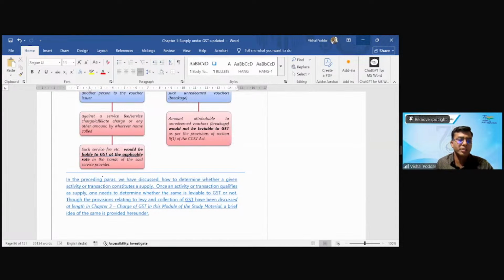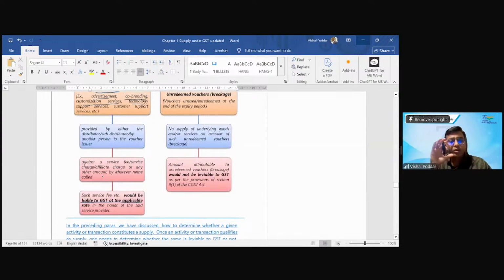Now I'll give you a practical example. If you see any voucher, on the face of the voucher, many times some branding or some caption relating to some other brand is given. It means in that voucher, we are branding some other product also. Now, the other company for whom we are doing that advertisement in our voucher, definitely will charge something from that other company. So wherever we are charging from the other company for doing the branding or doing their advertisement, that is not the transaction of supply of voucher.